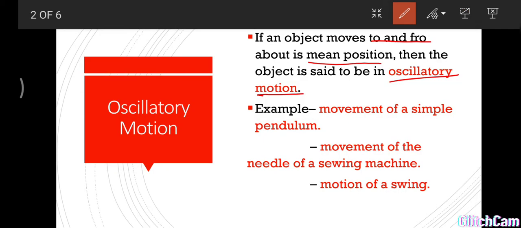Now these are some examples of oscillatory motion: movement of a simple pendulum, movement of the needle of a sewing machine, and motion of a swing.